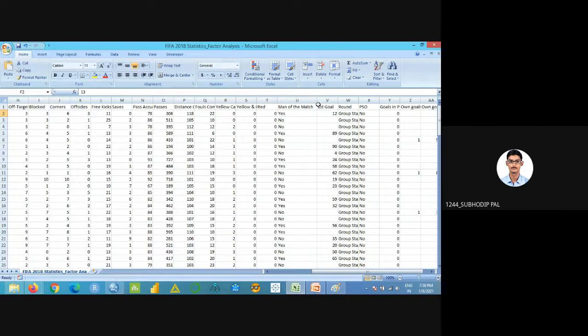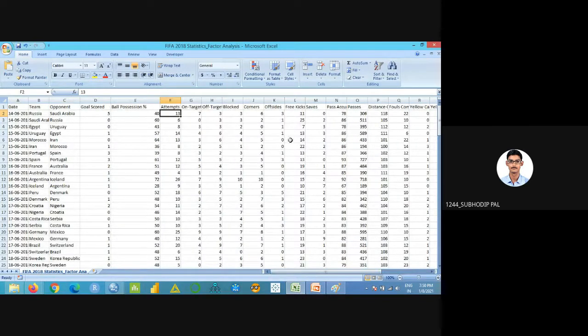Okay. So suppose here, which one is the important variable? Goal score is the important variable, right? In a match, how many goals have been scored? That is the important variable. So in association to that goal score, what variables are actually related? A team is scoring 5 goals. Ball position is important for the team. And the target: out of 30 attempts, 5 goals have been scored. 5 were on target, or successful targets, you can say.